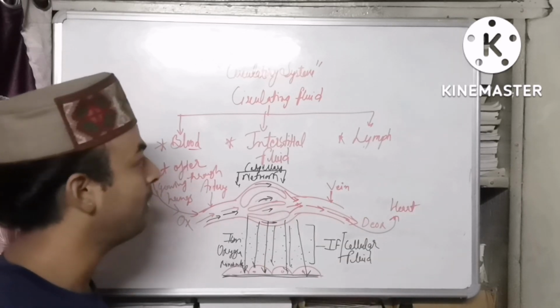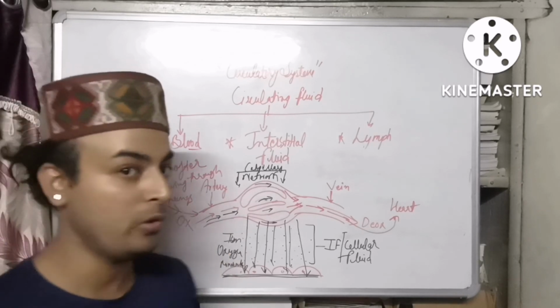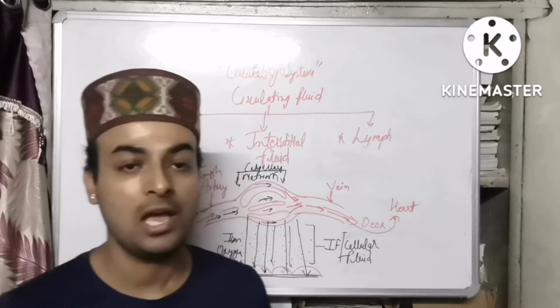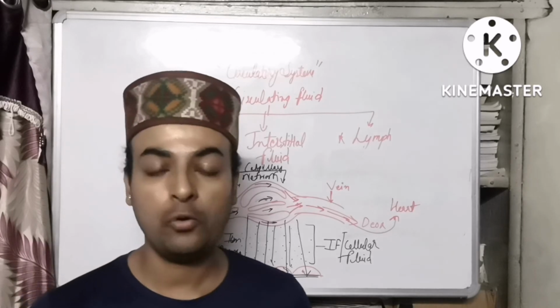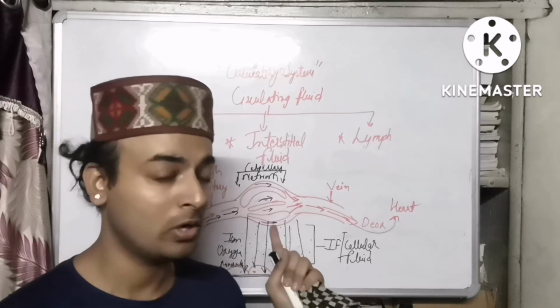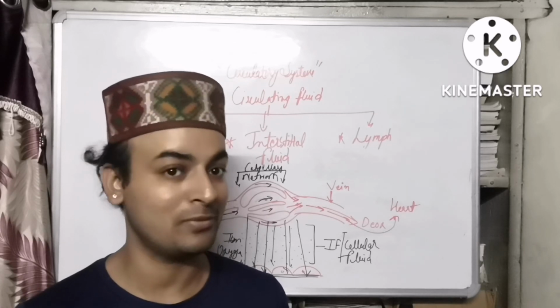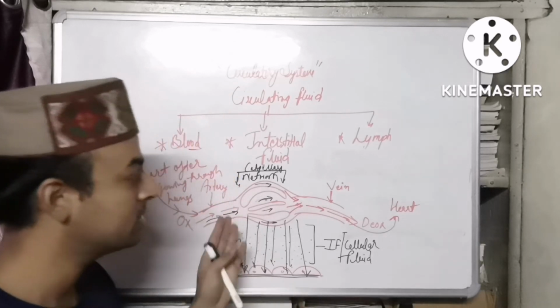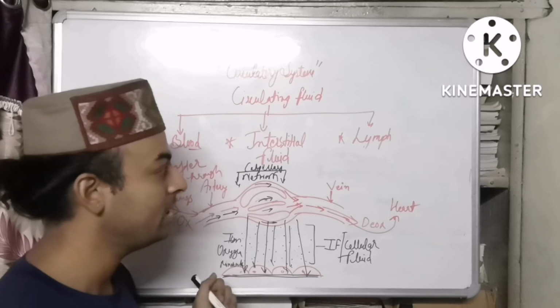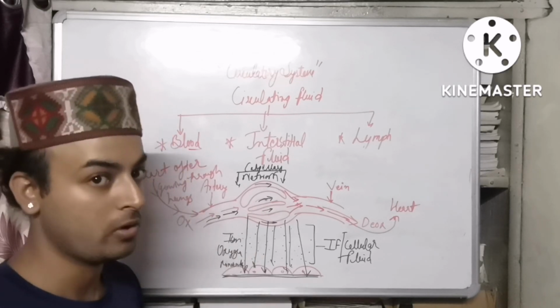So this was all about the circulating fluids. That was the general information about the circulatory system. I hope you have understood my topic and got all the points correctly. So I hope that we can meet next time very soon, because this is a very important topic and we need to be very certain about everything that has been going on here.